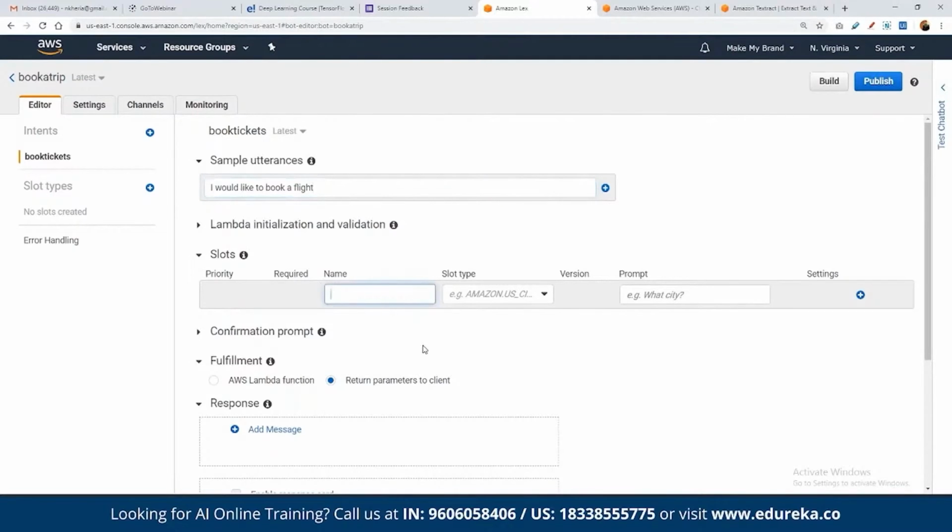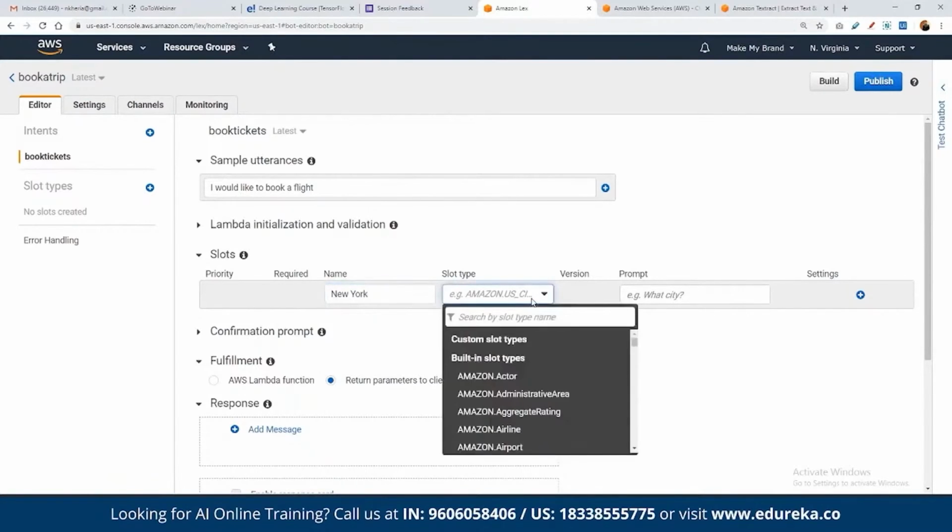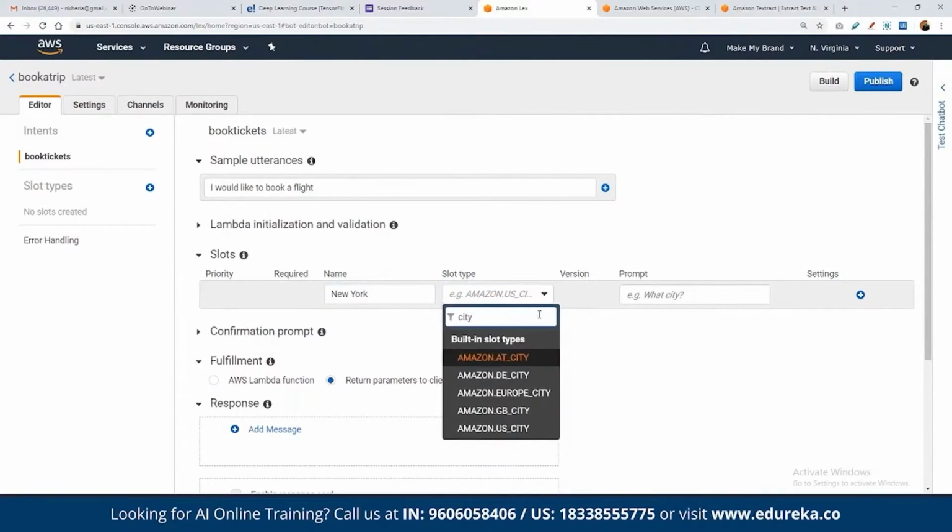So here we can define the location. For example, let's say we are the website owner, and we are giving the options for our customers to fly from 10 different cities. Then we have to add those different slots here. For example, we want to allow the users to go to NYC, New York. And then we can define the slot type, whether this piece of information is a city name, right? So that it can be processed like a city.